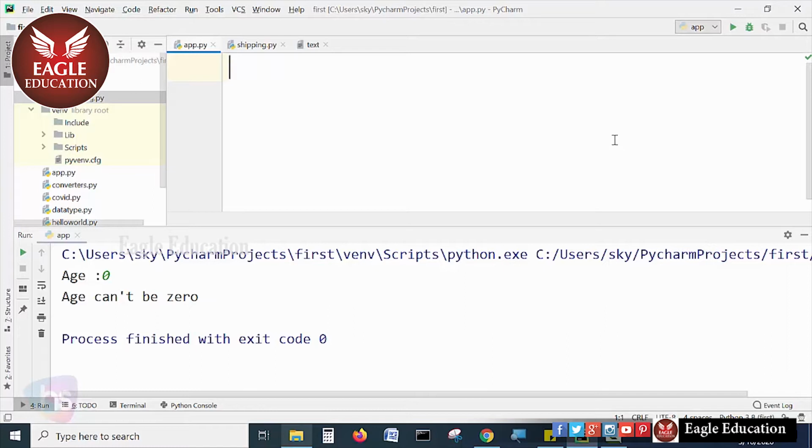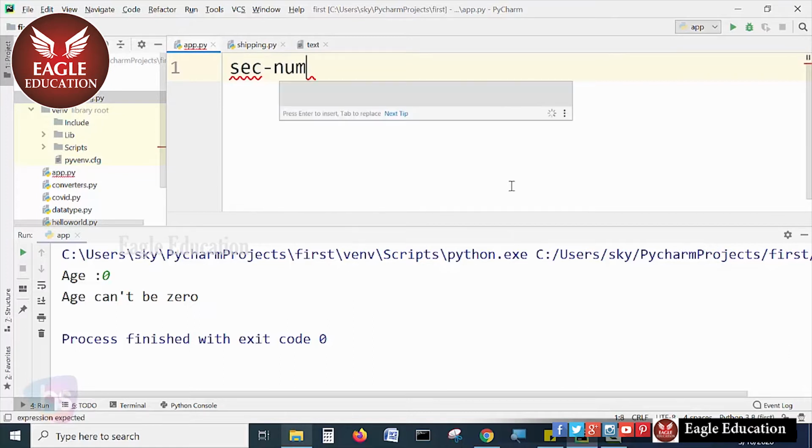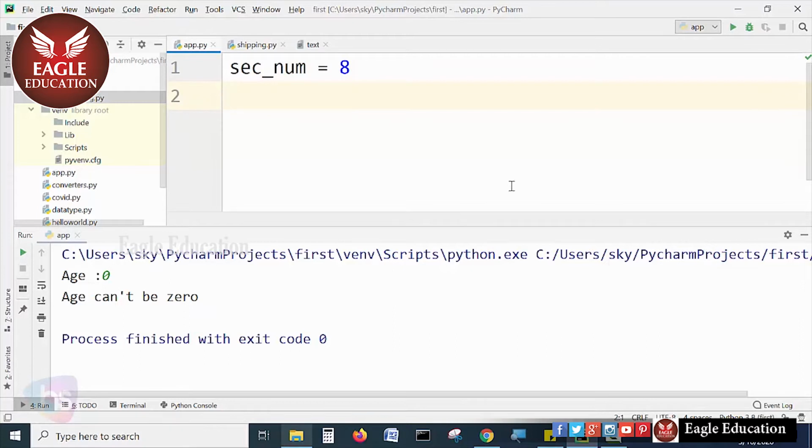For this implementation, I am using a while loop. How? I will show you in simple steps and a simple manner. Now see, I am declaring the secret number, secret_num. My secret number is 8. I have declared a variable and taken the secret number as 8.